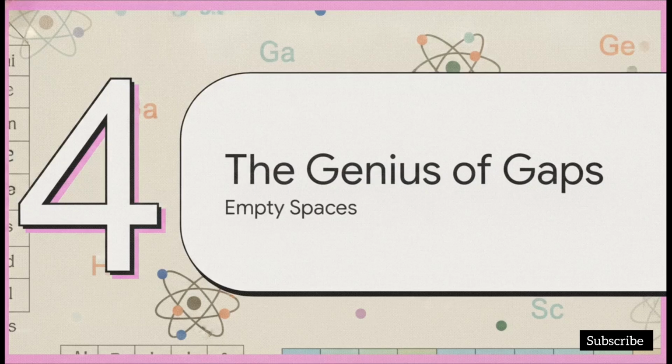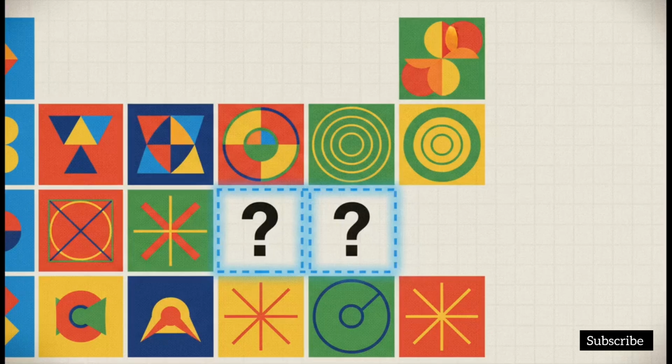Section 4. The genius of gaps. This is where Mendeleev goes from being just smart to an absolute genius. What's truly fascinating here is that Mendeleev deliberately left blank spaces in his table.